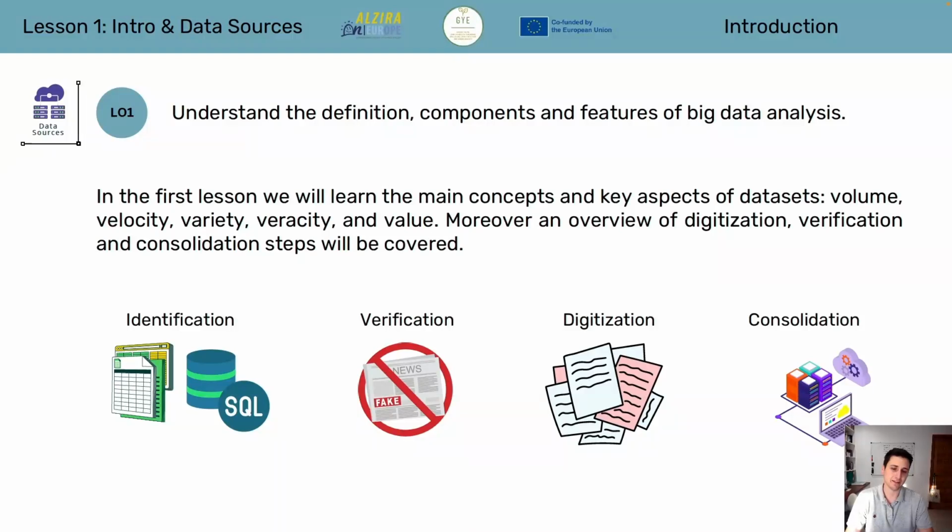Then verification of whether it's true or false data, real or synthetic. Then how to digitize paper-based data or legacy systems data. And then how to consolidate and put all the data together in a data warehouse or a data lake in order to have everything in the same place.